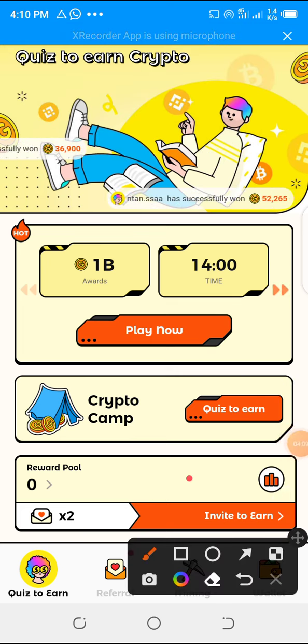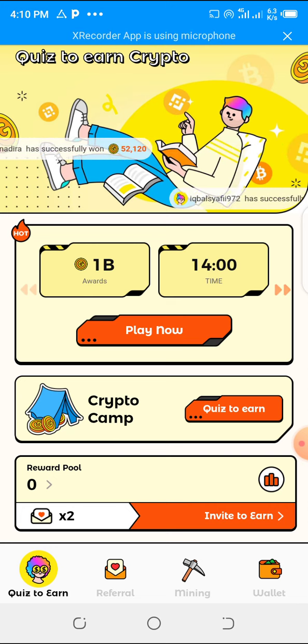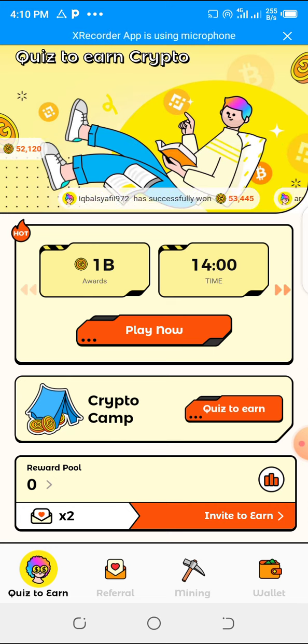So let's go to quiz. Now you see, if you complete and answer 10 questions, you get 1 billion of this token. 1 billion. This one is hot. If you are able to answer the 10 questions, you make 1 billion of this token.